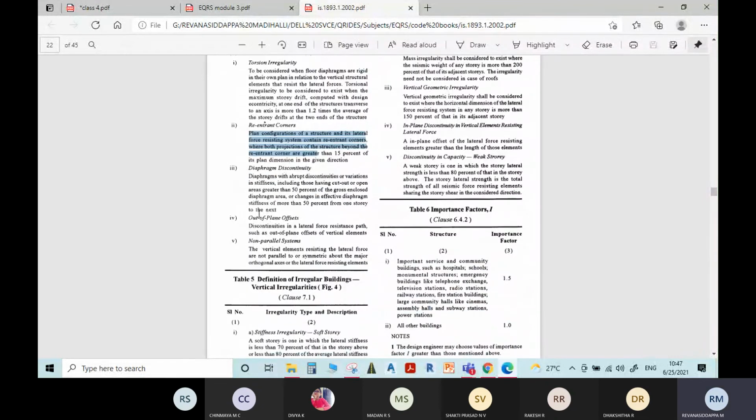Next is diaphragm discontinuity. What is the meaning of diaphragm discontinuity?